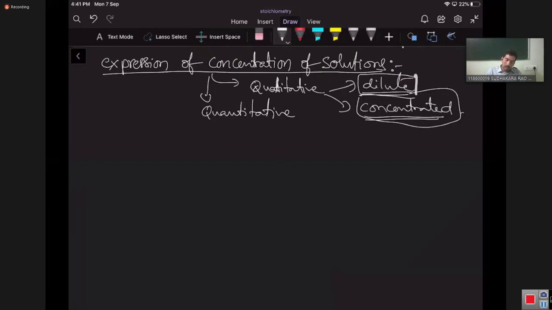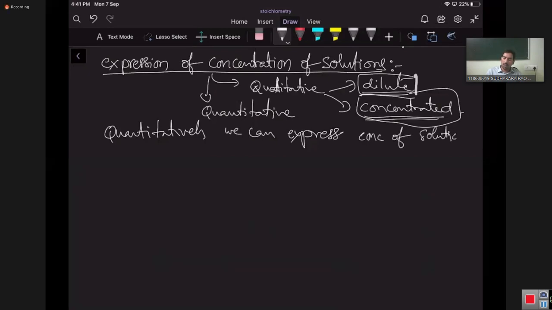Quantitatively we can express the concentration of the solutions in the following ways.